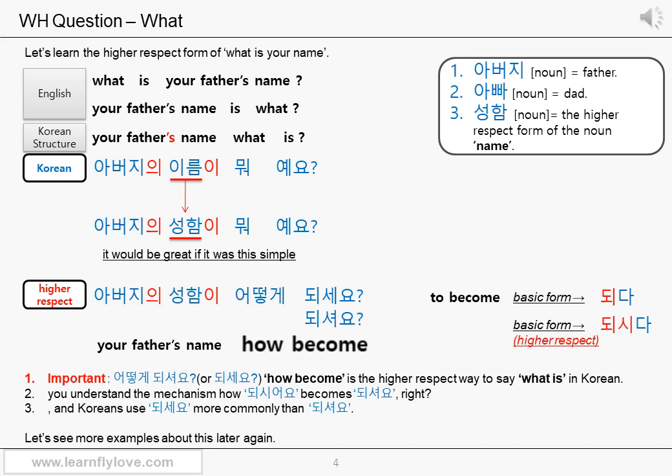So, what is your father's name? 아버지의 성함이 어떻게 되셔요? Or 되세요? What is your name? 성함이 어떻게 되세요? What is your phone number? 전화번호가 어떻게 되세요? Sound more polite. If you can use 어떻게 되세요 properly, native Koreans would think you speak perfect Korean.